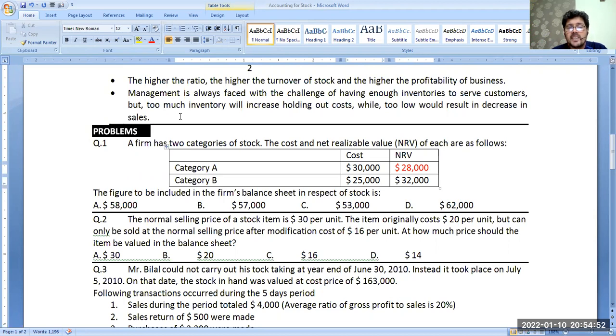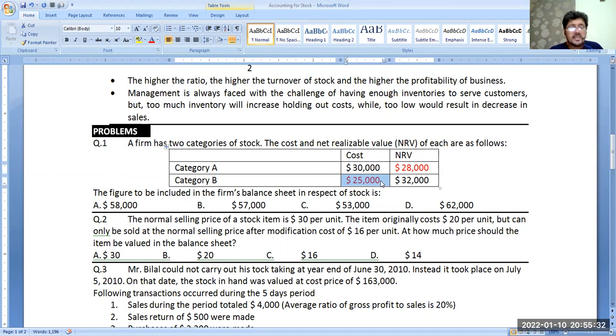Now for B, the cost price is 25,000, NRV 30,000. It means the cost price of category B inventory is 25,000, but we are still in a position to sell them at a good selling price, 32,000. So category B will be kept at cost price. So according to the concept of lower of cost or NRV, category A is going to be kept at NRV and category B is going to be kept at cost.